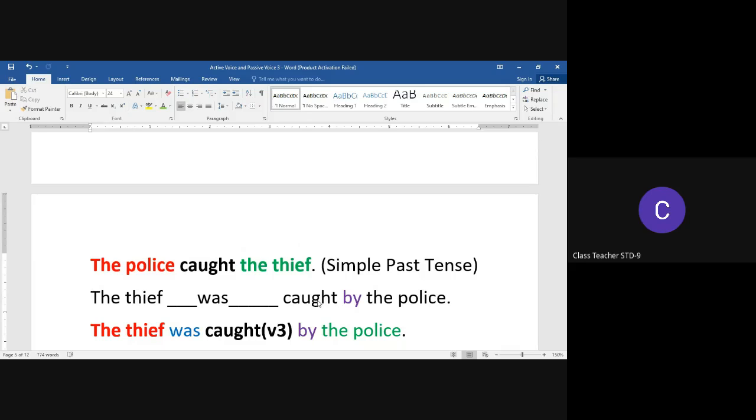It is very advisable that you remember all the three forms of the verb. You need not remember all the five forms, but definitely you should remember V1, V2, and V3. That is the present tense, the past tense, and the past participle. Right? And then there is an introduction of the preposition "by," and then we have "the police," which was the subject of the sentence, the doer of the action in the active voice. Now in the passive voice, it has become the object of the passive voice sentence.